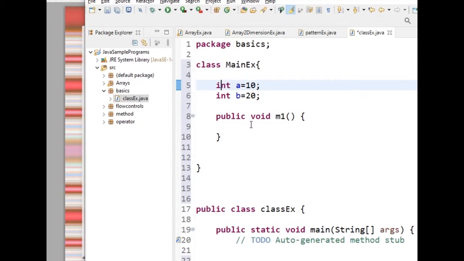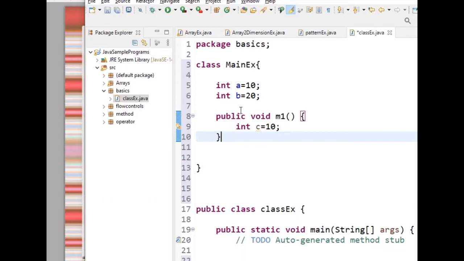If I declare a variable inside a method, this is called a local variable. We have three types of variables: instance variables, local variables and static variables. Instance variables are declared inside a class, and local variables are declared inside a method. We will see static variables a little later. So this is an instance variable, this is an instance variable, and this is an instance method.